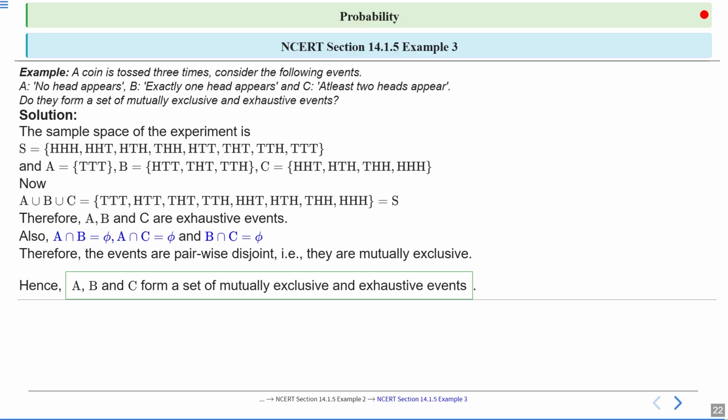Hence A, B, C form a set of mutually exclusive and exhaustive events. Clear, students?